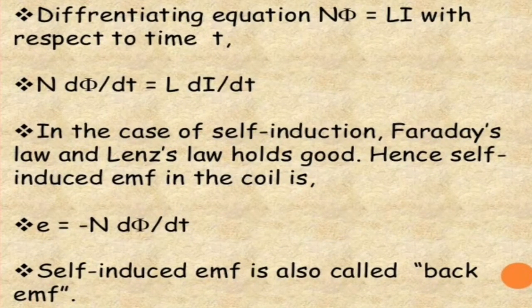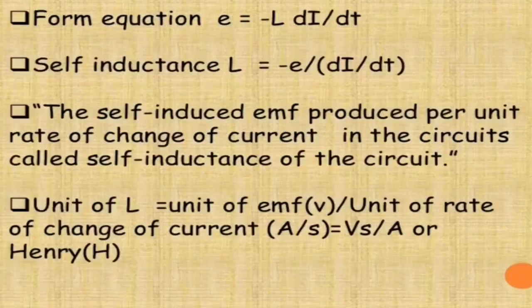Now differentiating the equation N phi equals L i with respect to time, we have N into d phi by dt equal to L into di by dt. In the case of self-induction, Faraday's law and Lenz's law hold good. Therefore, from Faraday's law, E is equal to minus N into d phi by dt, where E is the induced EMF. So here E is the self-induced EMF, which is also called the back EMF.